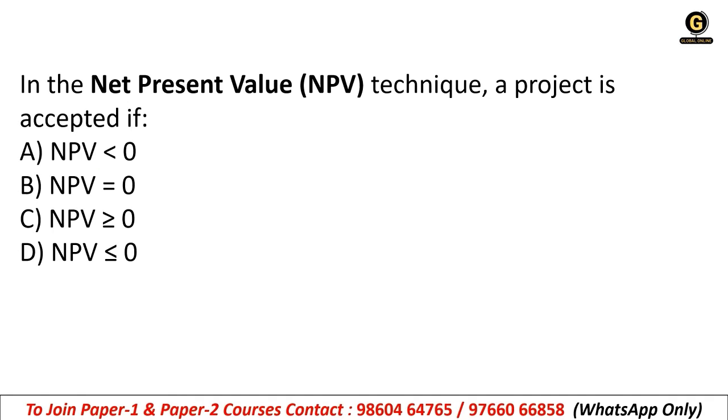Okay, in the NPV technique, a project is accepted if NPV is less than 0, NPV is equal to 0, NPV is greater than or equal to 0, or NPV is less than or equal to 0. So the right answer is option C, NPV is greater than or equal to 0.